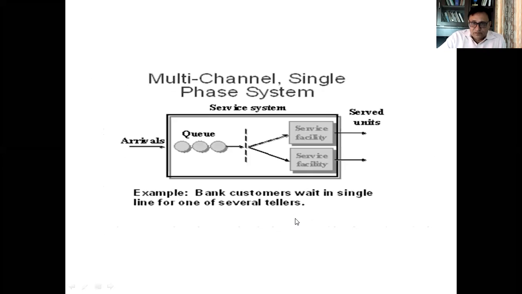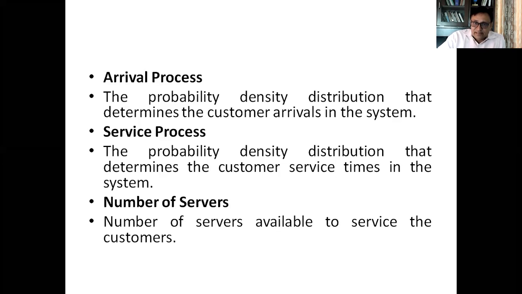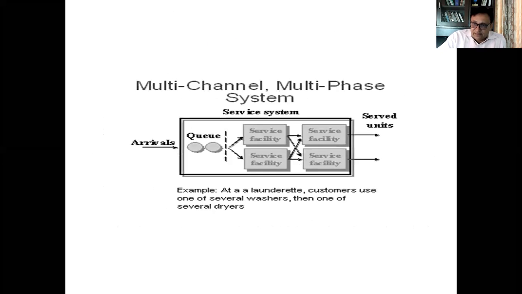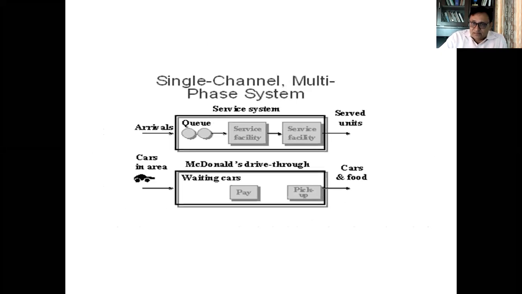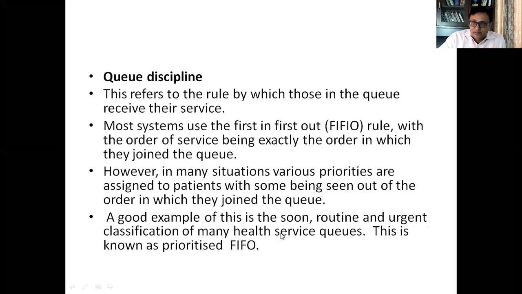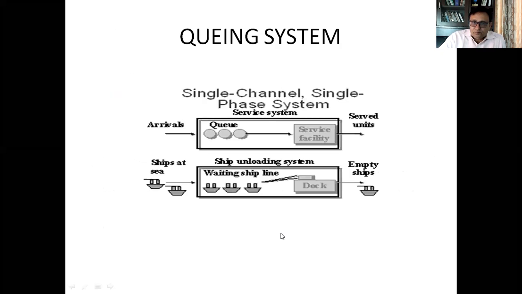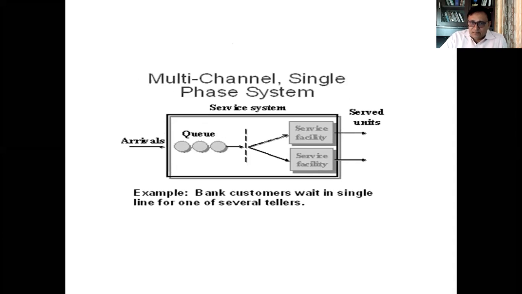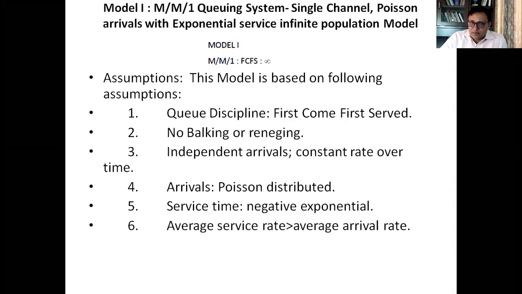What kind of model do we follow? You may have a multi-channel single phase system, or a multi-channel multi-phase system, or a single channel multi-phase system, or a single channel single phase system. So all these are dependent upon the models and the number of servers available.